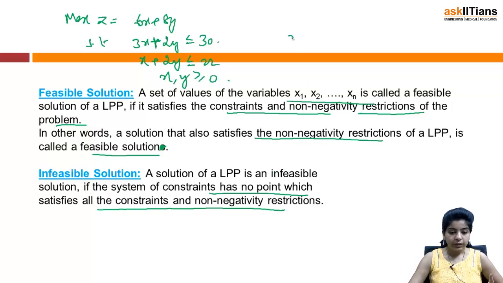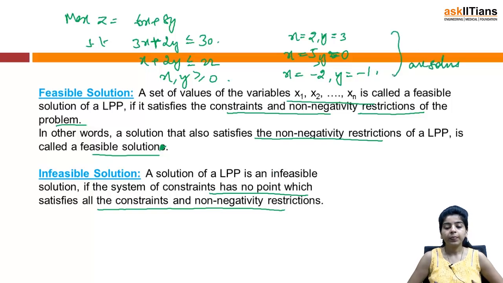Now x equal to 2, y equal to 3, then x equal to 5, y equal to 0, x equal to minus 2, y equal to minus 1. These are all solutions of this LPP, right? You can check it out also. x equal to 2 means 2 3s are 6 plus 6, 12 is less than equal to 30. Then we have 2 plus 6 is less than equal to 22. Similarly, you can check out for every pair. Now, when we talk of feasible solution, that means it also satisfies the non-negativity restrictions.